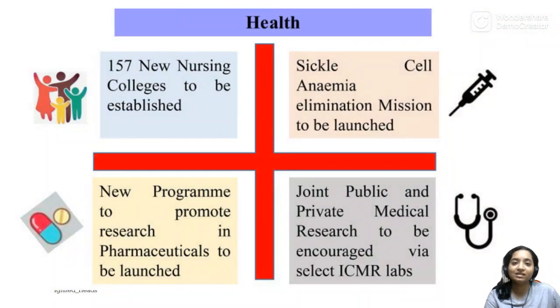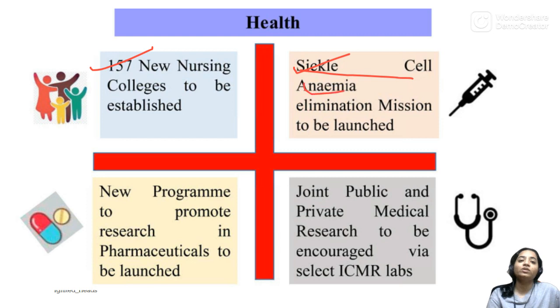We then saw the health sector, where 157 new nursing colleges are to be established. We learned what sickle cell anemia is, and I hope you went back and revised in science and tech what sickle cell anemia is, what anemia is, and what is the status of anemia presently in the world and in India specifically. Then we read about this joint public and private medical research.